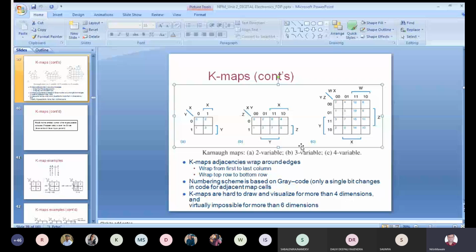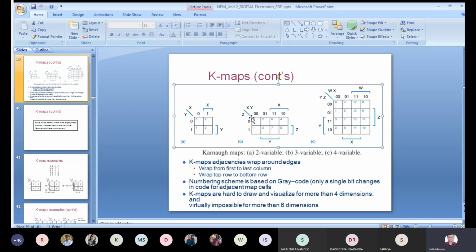And here also see, I have to find out adjacent cells, because when I have to do grouping, there is a need to find adjacent cells. So note this down: for a 2 variable KMap, each cell will have 2 adjacent cells. What I am saying, each cell is having 2 adjacent cells in a 2 variable KMap. So similarly for 3 variables, each cell is having 3 adjacent cells.